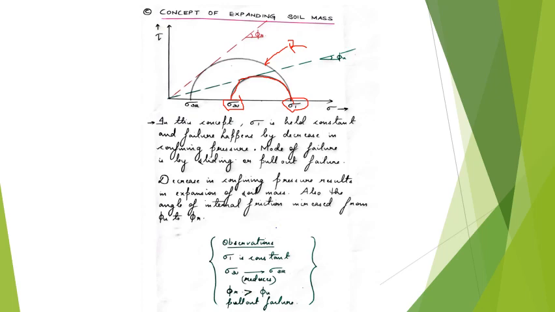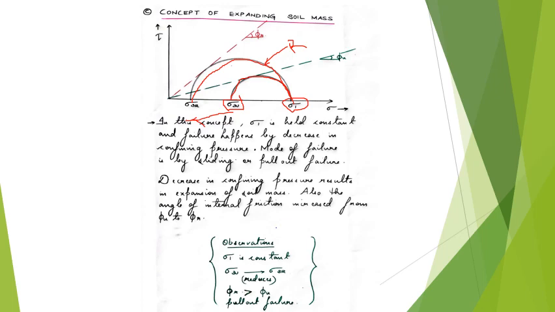So while conducting the test for reinforced soil, we kept sigma 1 constant. Okay, so we kept the normal stress constant and then conducted the test, and we got the Mohr circle like this. So basically there was a decrease in the confining stress from sigma 3U to sigma 3R. But if we draw the strength envelope for these two Mohr circles, you can see that the angle of internal friction obtained for reinforced soil is much higher than that of the unreinforced soil. So there was an improvement in strength here also.